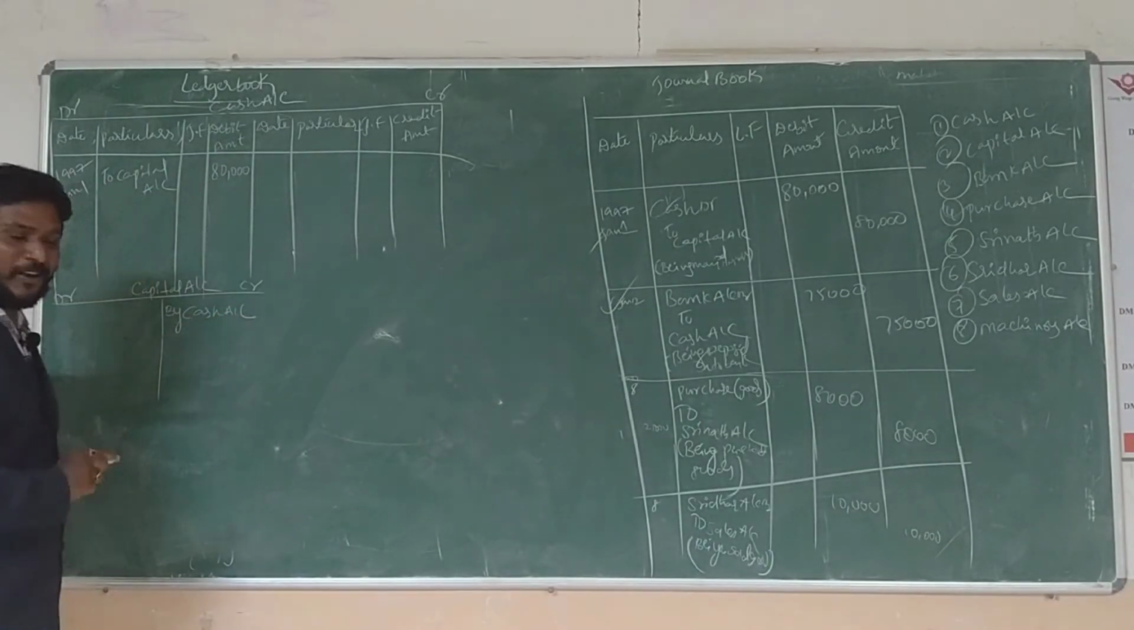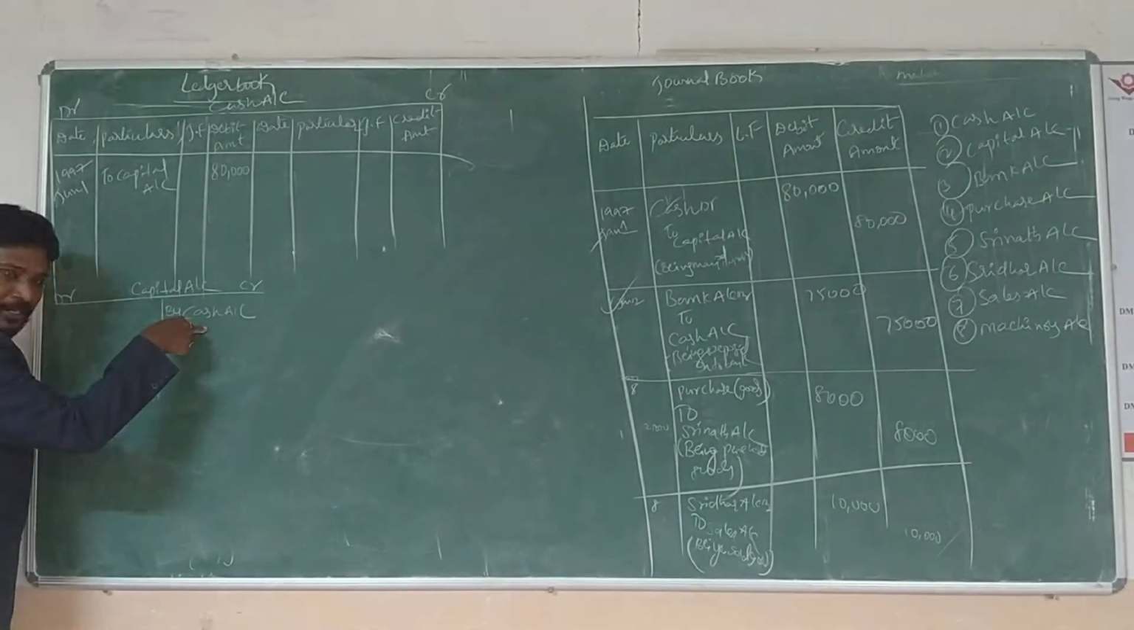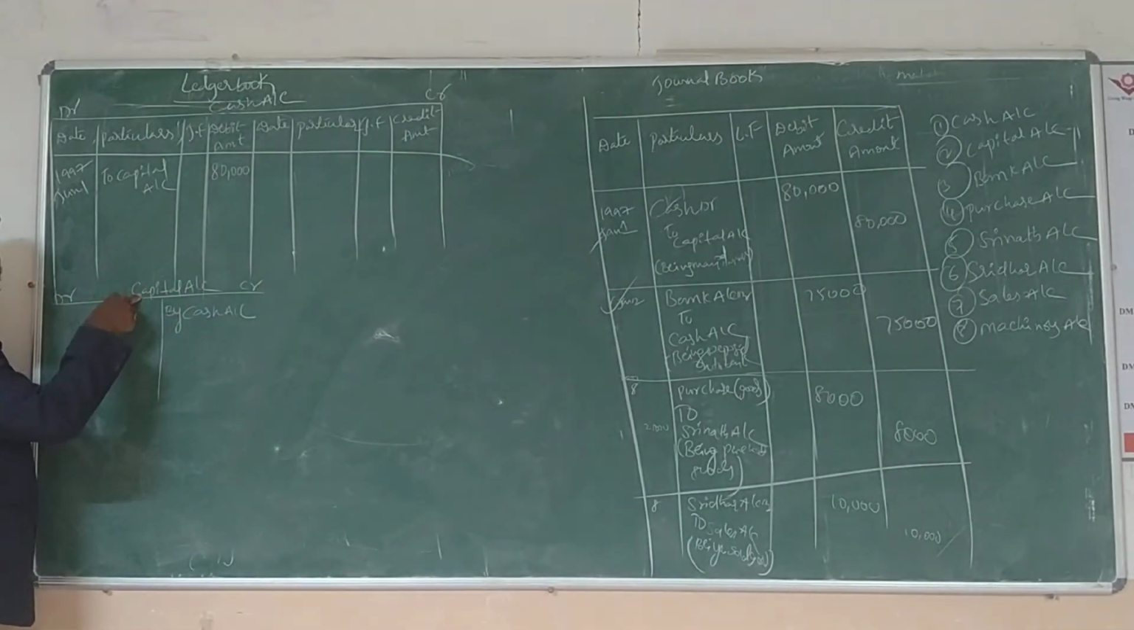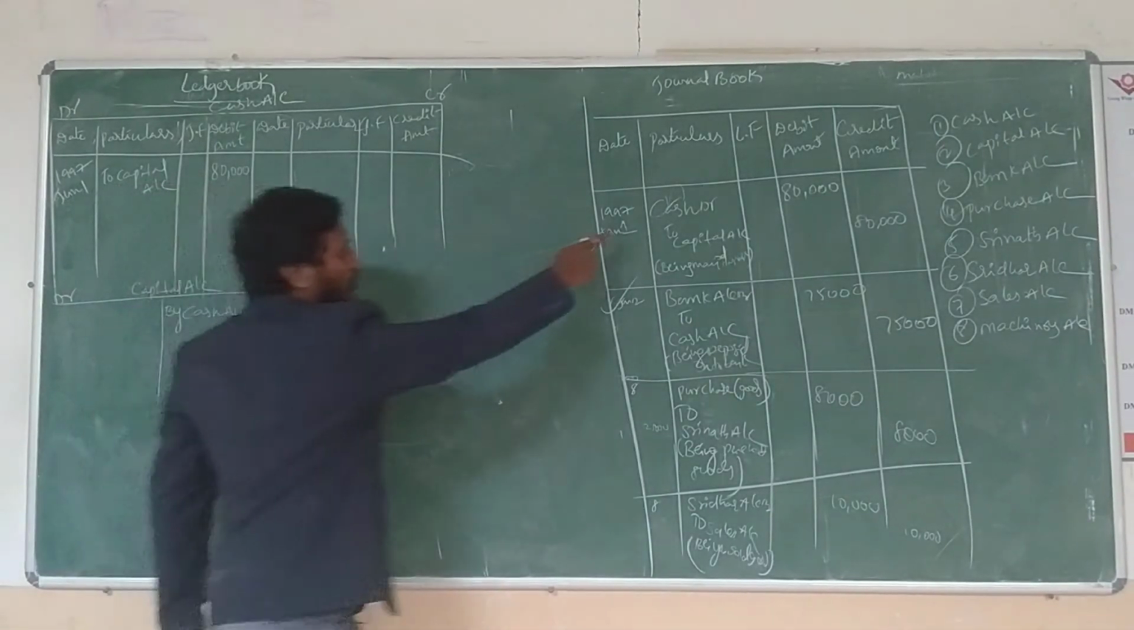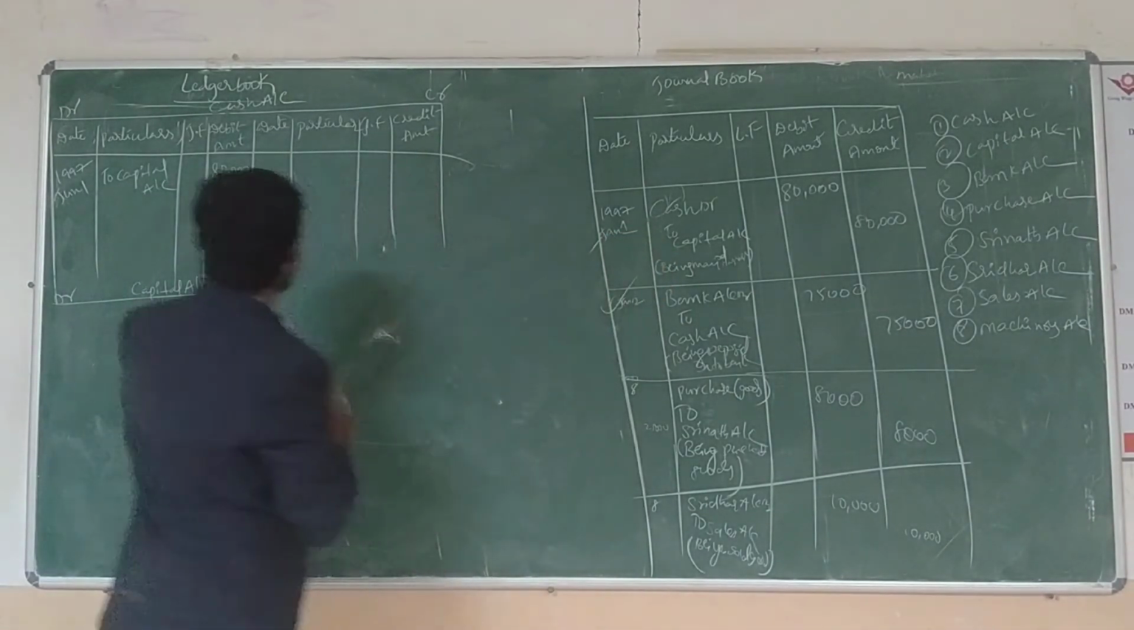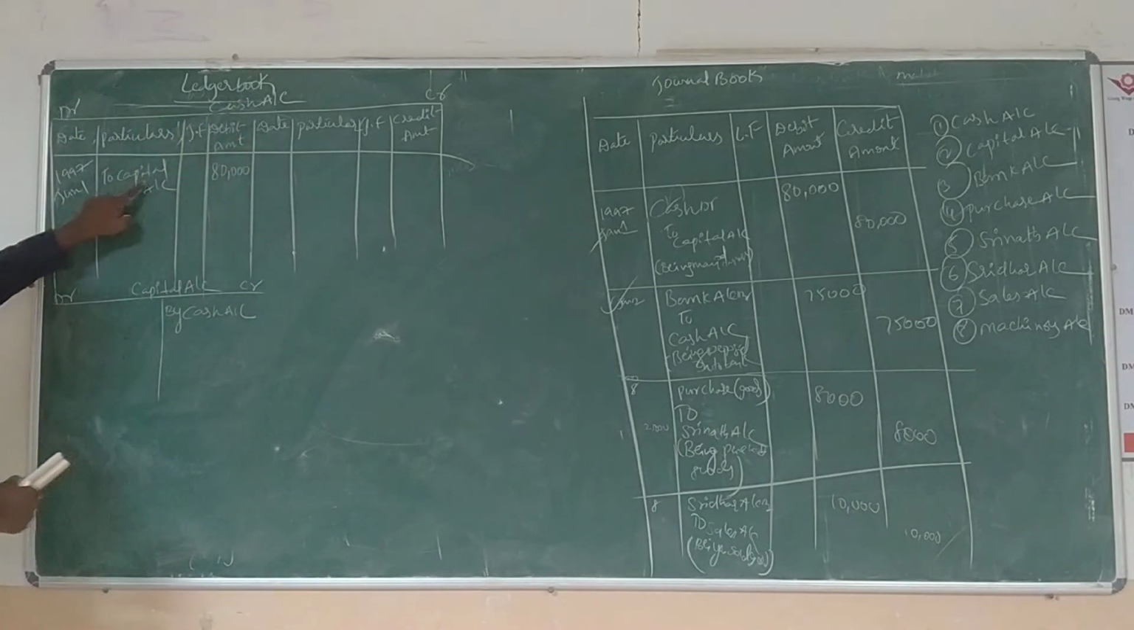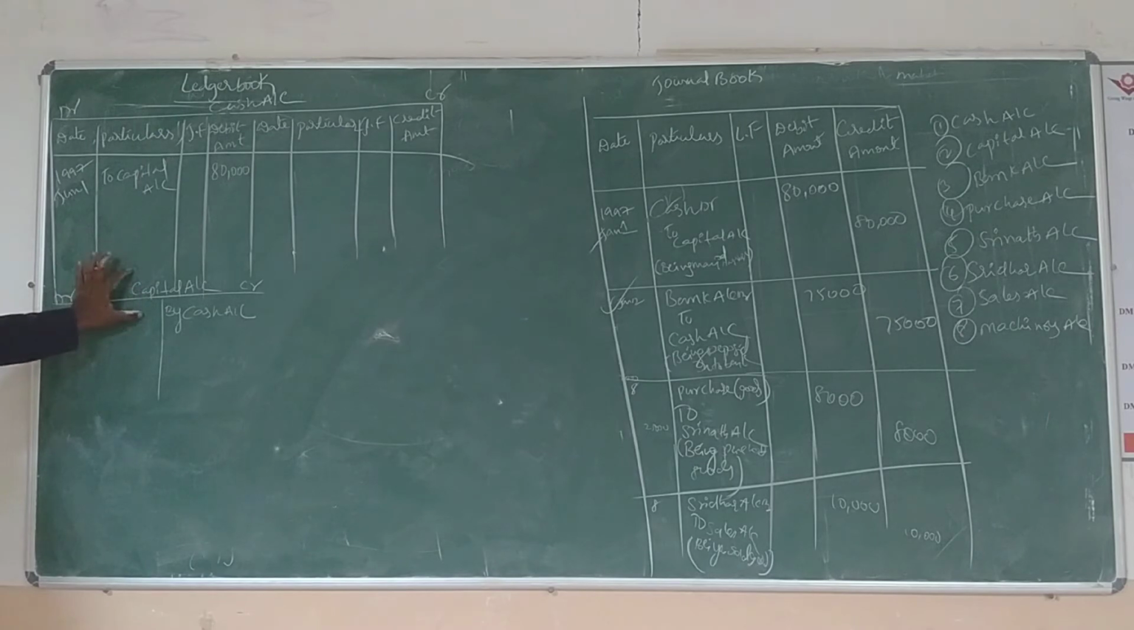Now, what is the journal entry here? Cash account debit to capital account. Now we can write only the reverse. So already said, once again I tell you.